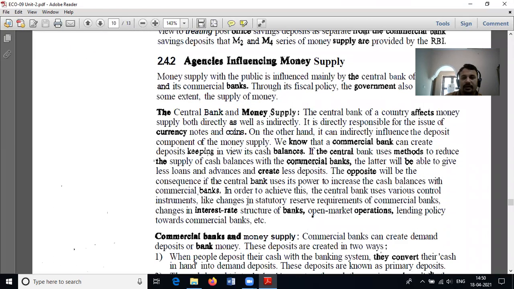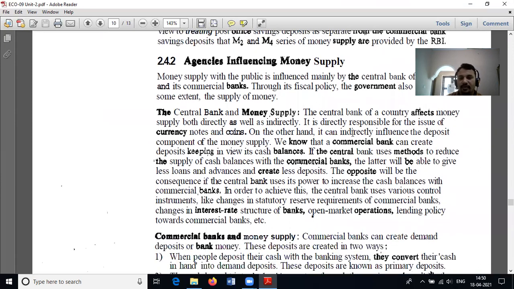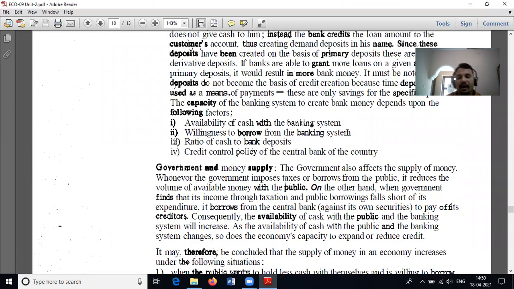Okay. Next, what are the agencies influencing money supply? As we know, the Central Bank of our country and our commercial banks are the major agencies influencing money supply. And how do commercial banks influence money supply? Commercial banks act as a liaison between the public and the central bank.